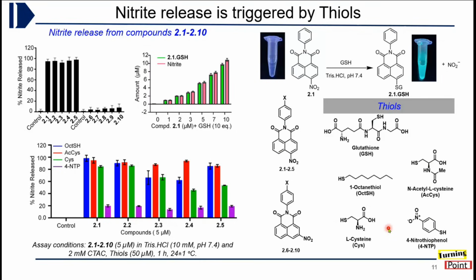We also checked different thiols, some biological thiols and some with different nucleophilicity. We also found that with 4-nitrothiophenol, the SH thiol is the least nucleophilic, because once it goes to S minus, because of the strong electron withdrawing group, it is highly delocalized and not available for the nucleophilic substitution reaction.